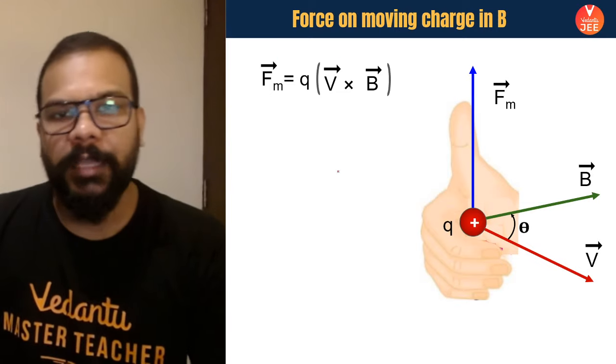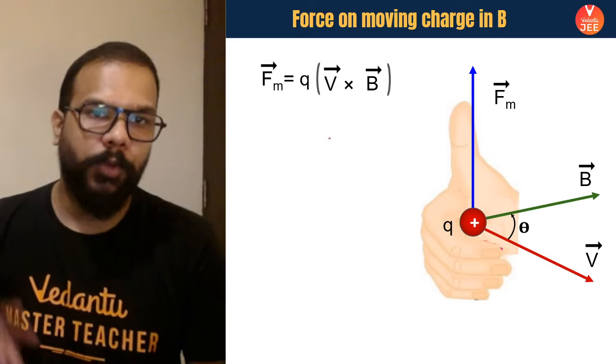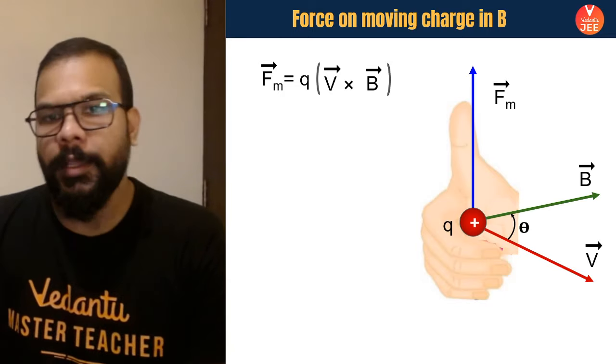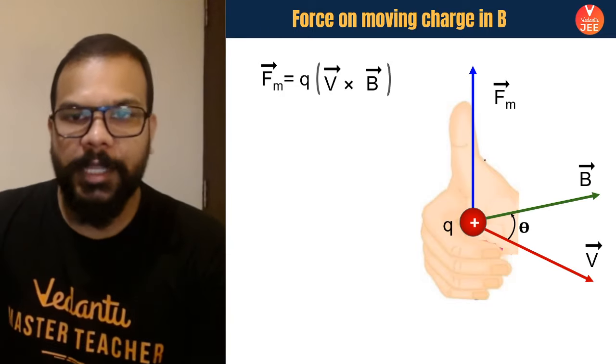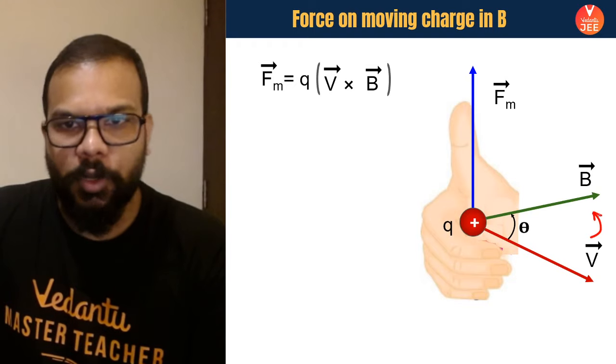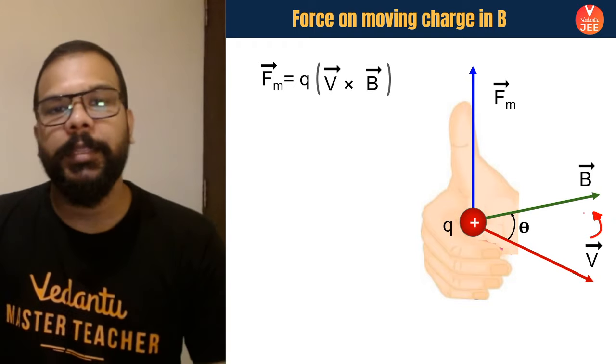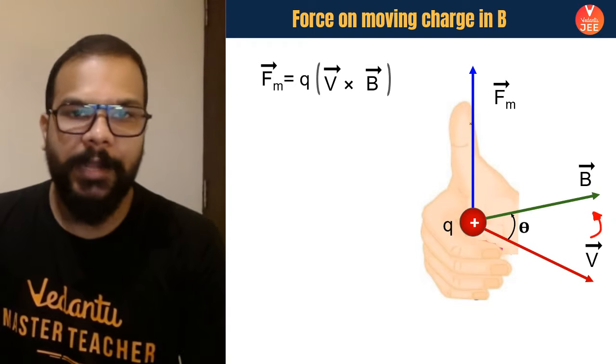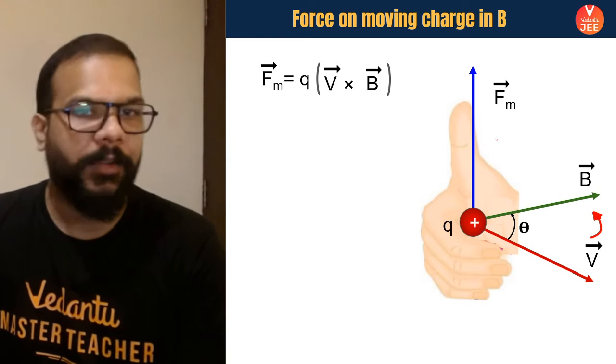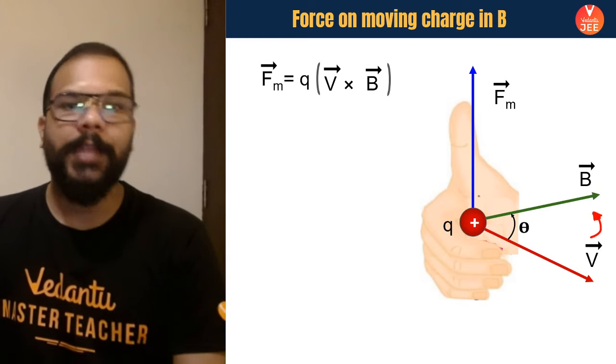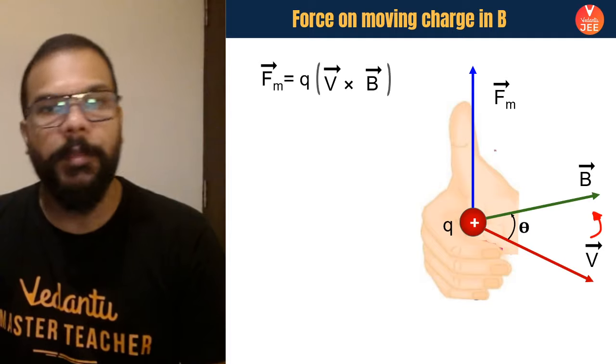So definitely the right hand thumb rule will come handy over here. If I rotate the velocity vector towards the direction of the magnetic field vector, then the thumb of my right hand will point towards the direction of the force. With that, we'll be able to find the direction of magnetic force.